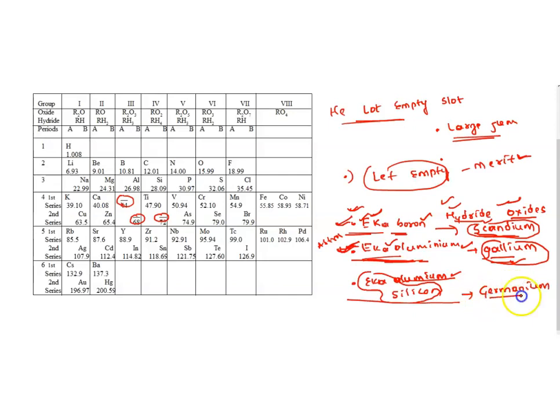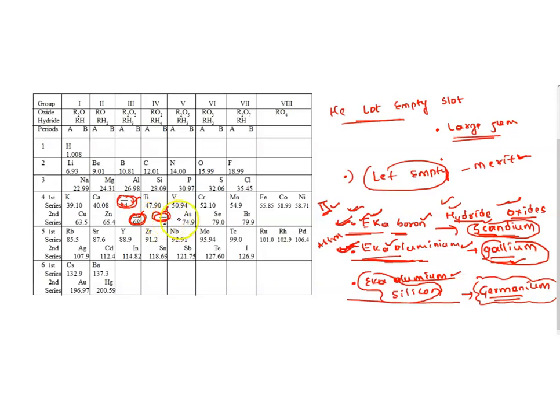So these elements were identified later, having the same properties which were predicted by Mendeleev. This is the greatest merit of the Mendeleev periodic table. See, it is not an easy task. Exactly below aluminium we have an empty space, and he gave a definition for this empty space, and for this place also. And he named them Eka boron, Eka aluminium and Eka silicon.